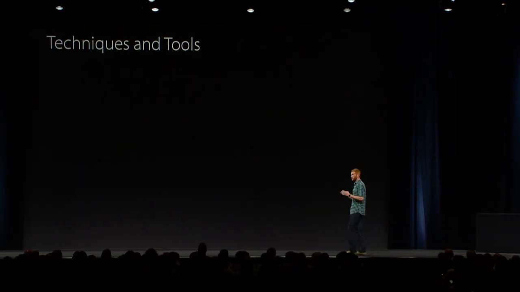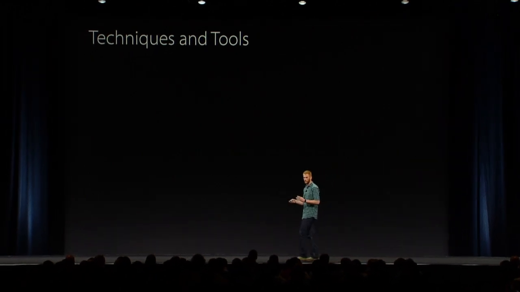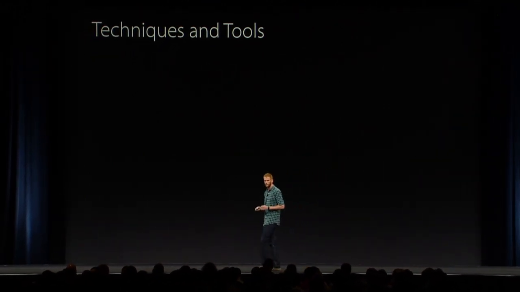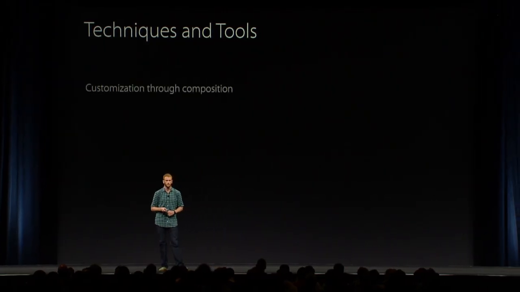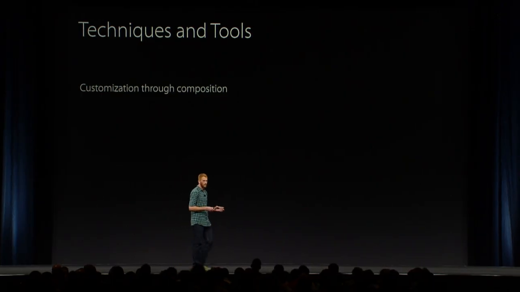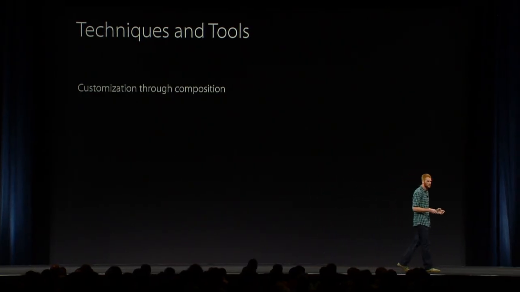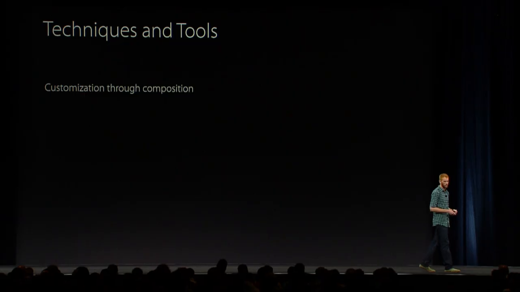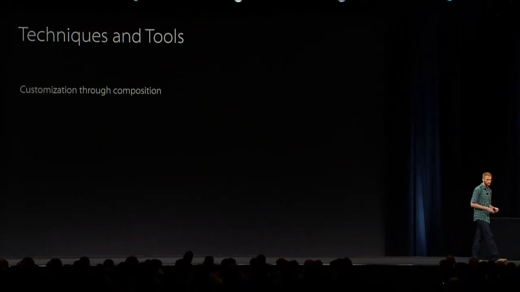And so we spoke about a lot today, and I want you to go home with just a few things in your mind to take home. So the first is customization through composition instead of inheritance. The next time you're at your desk and you're drawing a class diagram to solve some problem, I want you to think how you can use composition instead of inheritance to solve that problem, so you get the benefits of value types that we talked about today.